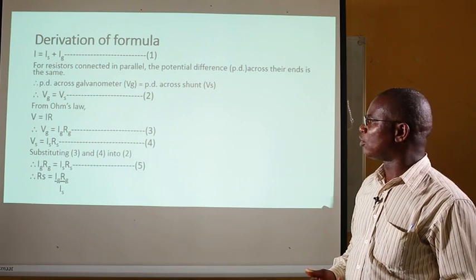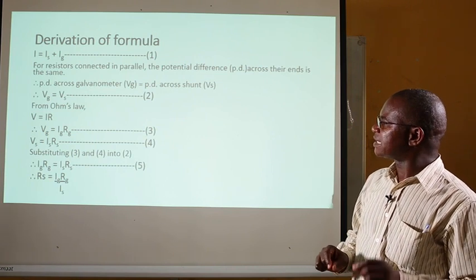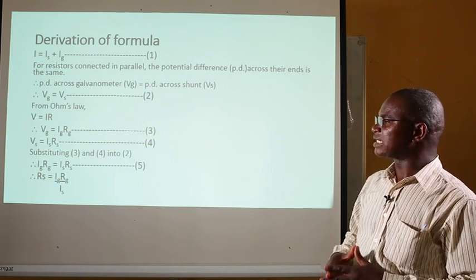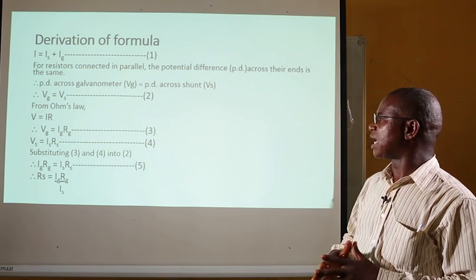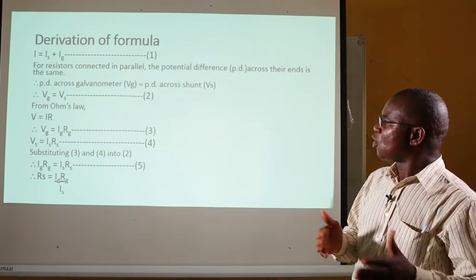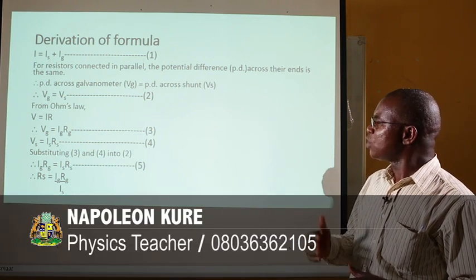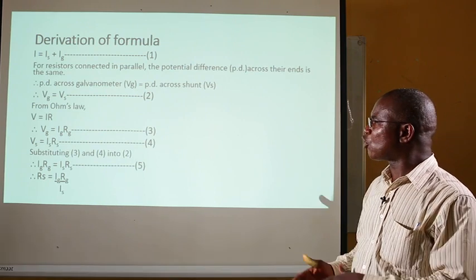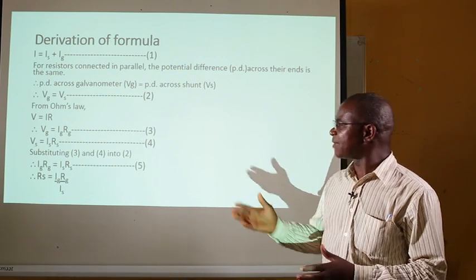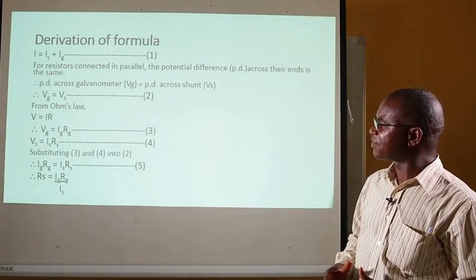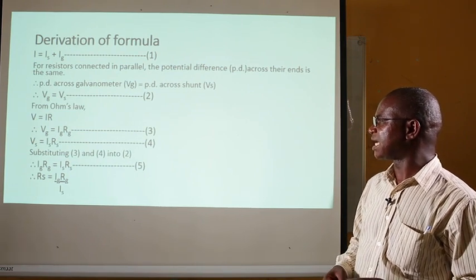But then applying Ohm's law, we say that any current passing through a metallic conductor is always directly proportional to the potential difference connected across it. Metallic conductor is the only type of conductor that Ohm's law is applied to. And so, with V equal to IR, which is Ohm's law, our VG, the potential difference across the galvanometer, will be equal to the product of the current and the resistance of the galvanometer. The same thing is applicable to the shunt: the potential difference of the shunt is the product of the current passing through the shunt and the resistance of the shunt.